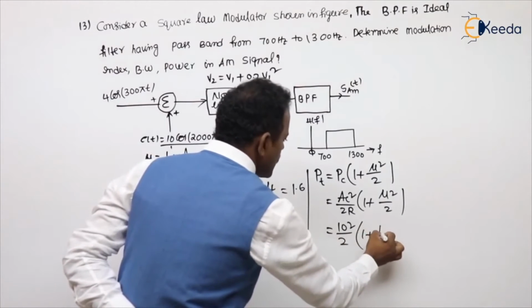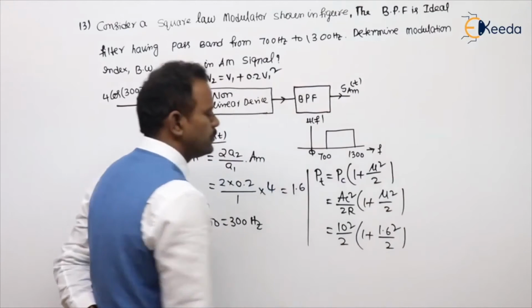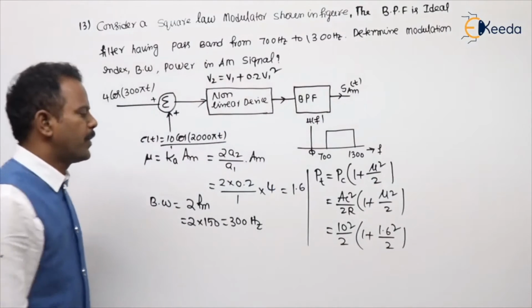What is the mu value, sir? 1.6 whole square by 2. Following my point.